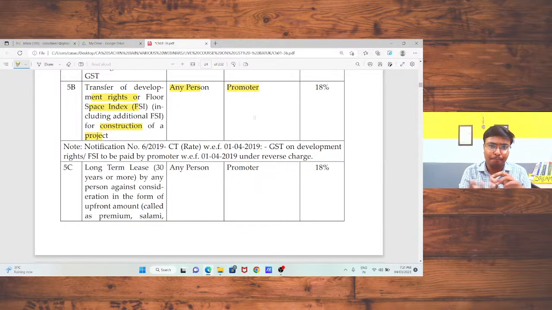So the logic is, most probably I am getting those rights from an unregistered person or a small person. In that case, he will not be registered under GST, so it is my responsibility to pay the tax. Hence, the government has included the transaction under reverse charge mechanism. Whenever you read any law, first decide the term with logic, because when you do it through logic or your analytical skills, then you will memorize those things. You need not make any extra efforts on that.